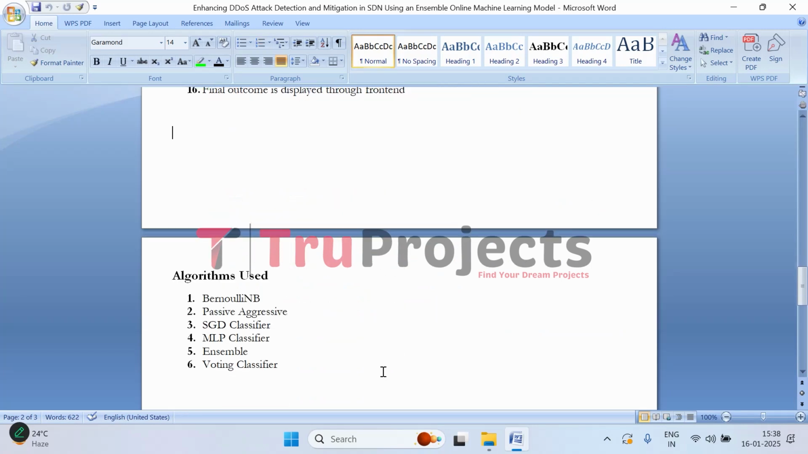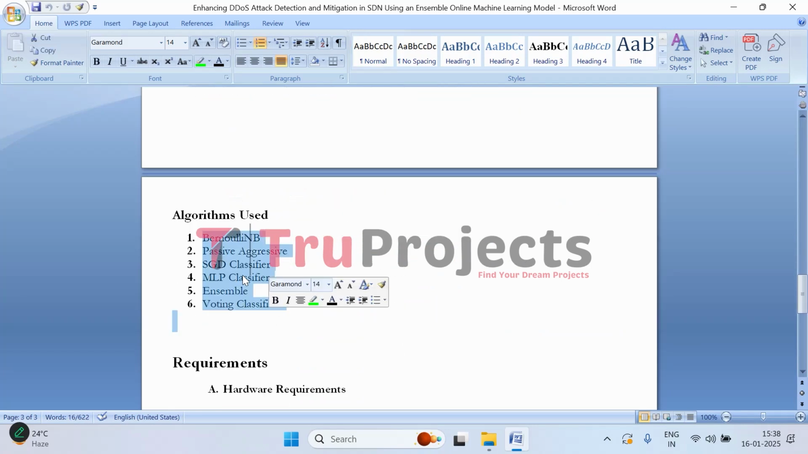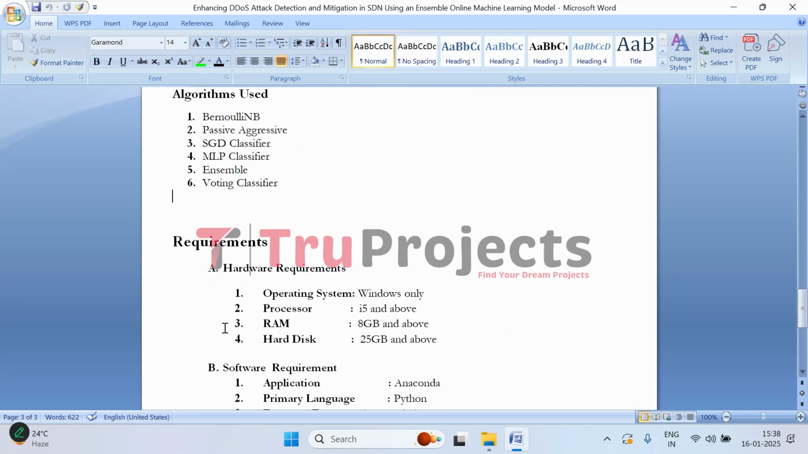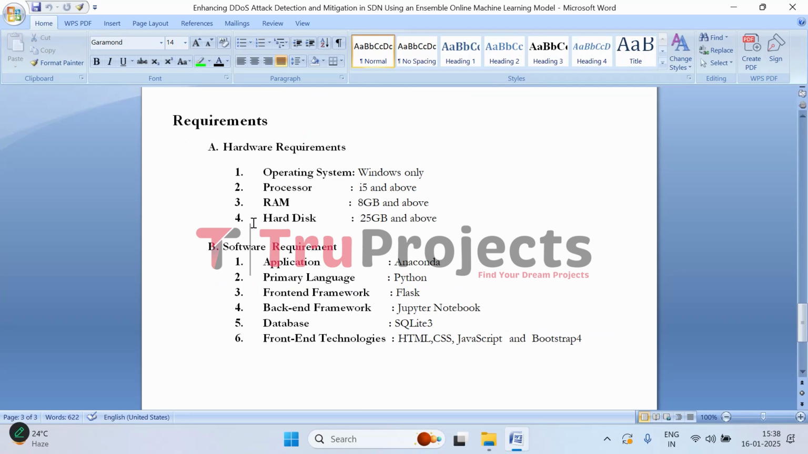Now moving on to the algorithms used. These are the algorithms used in this project. This is the proposed model. This is the extension model. And to implement this project, we need basic requirements, which are hardware and software. Coming to hardware, we need operating system of Windows, processor of i5 and above, RAM of 8 GB and above, and hard disk of 25 GB and above. Coming to software, we need the application of Anaconda, primary language of Python, front-end framework of Flask, back-end framework of Jupyter Notebook, database of SQLite 3, and front-end technologies are HTML, CSS, JavaScript, and Bootstrap 4.